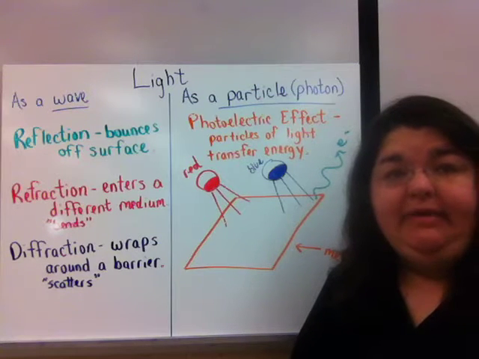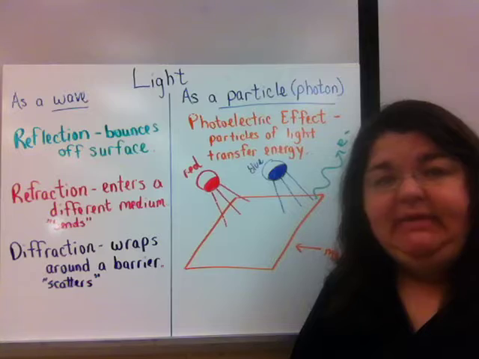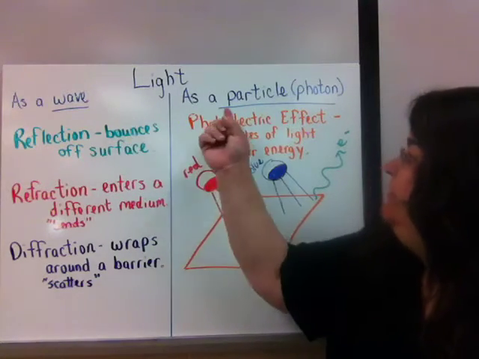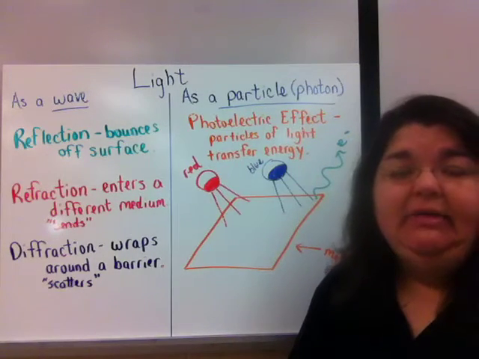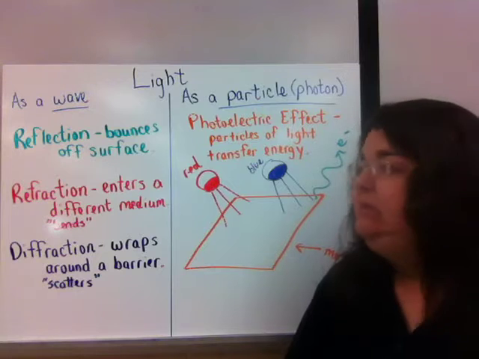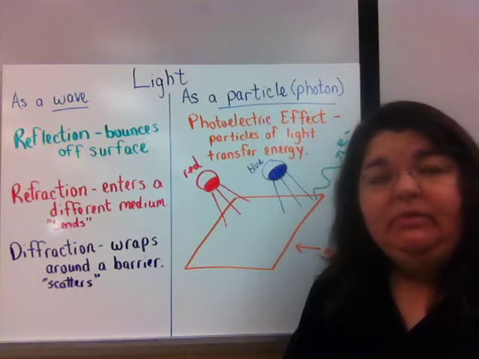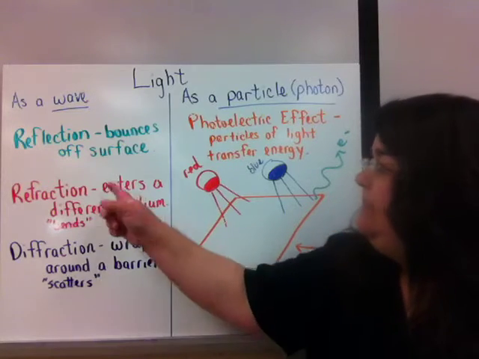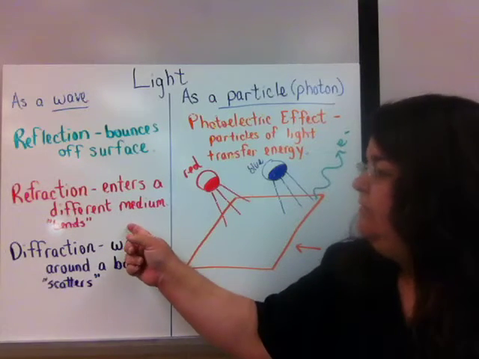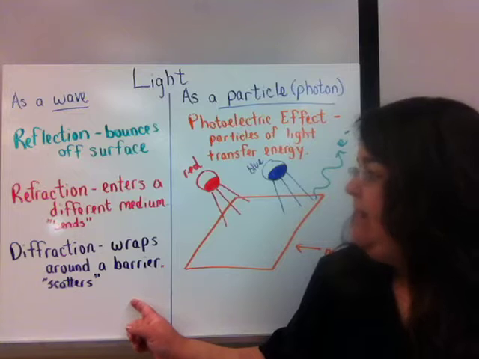We're going to talk about light now. Light can be considered a wave and a particle. As a wave, light will go through some different things that we'll investigate further. Three of those are reflection, refraction, and diffraction.